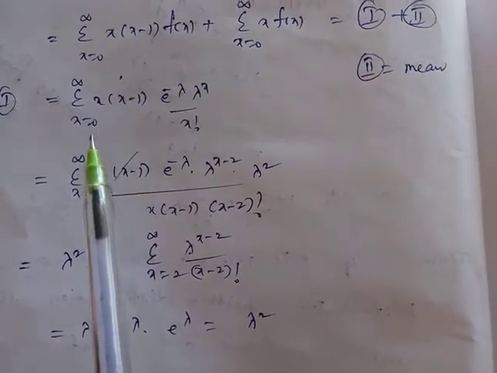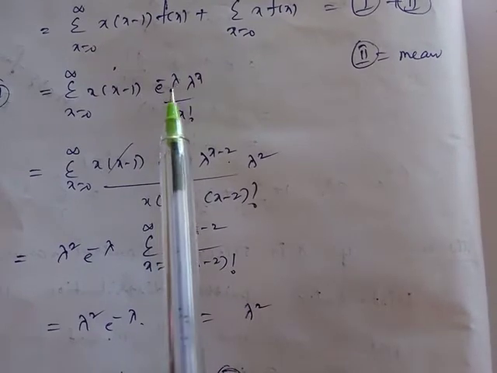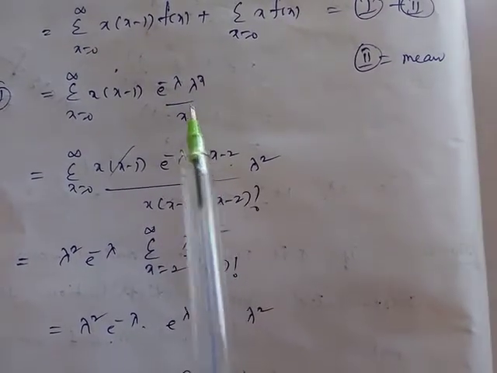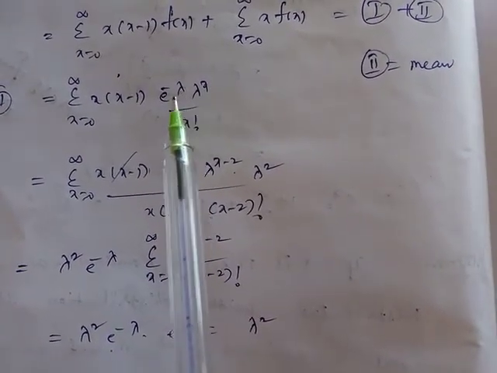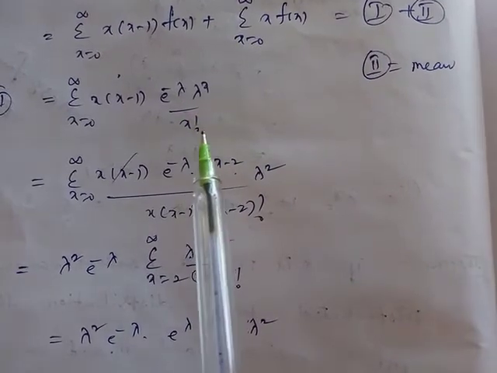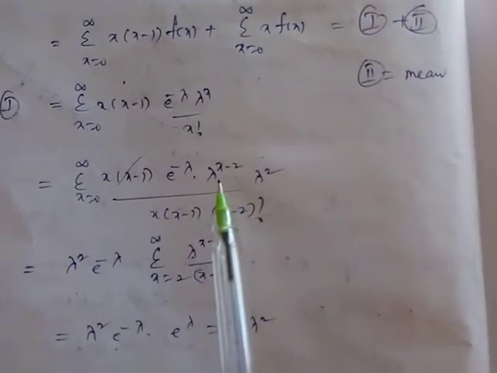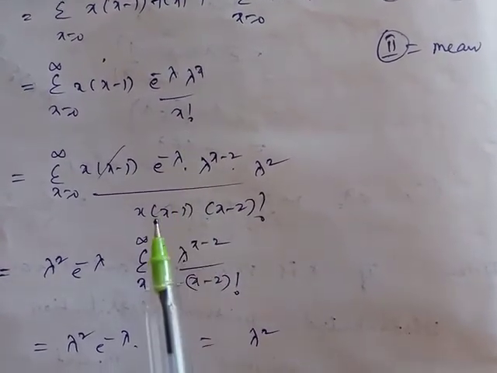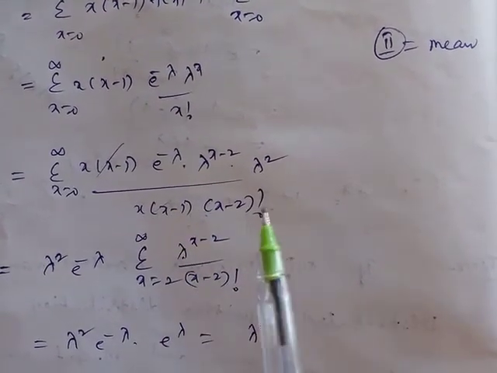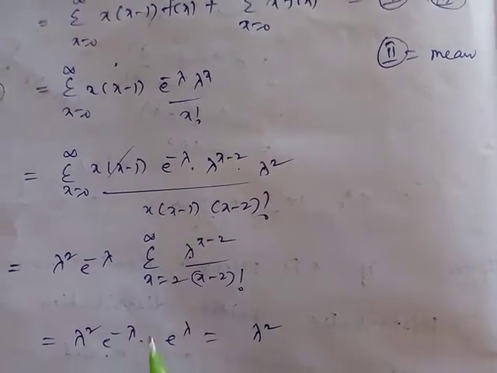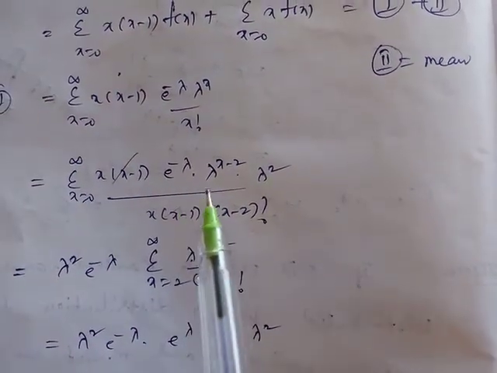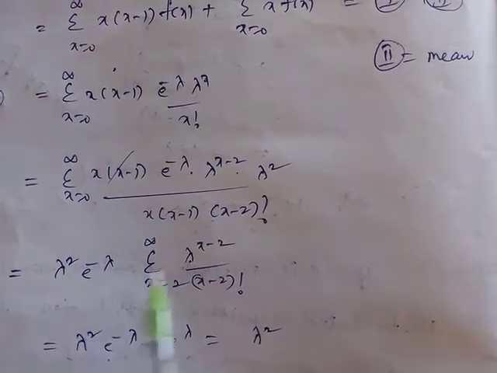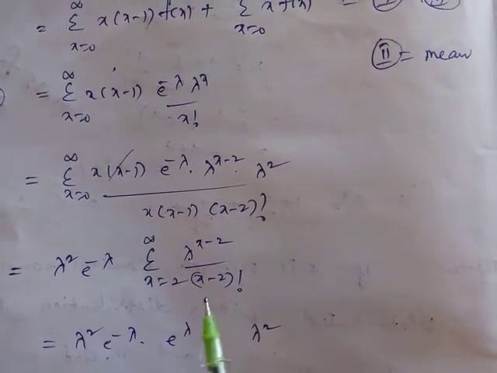That calculation is the summation from x equals 0 to infinity of x into x minus 1 into e power minus lambda into lambda power x by x factorial. So e power minus lambda is taken common, and lambda power x can be split into lambda power x minus 2 into lambda power 2, and x factorial can be written as x into x minus 1 into x minus 2 factorial. These two terms will be cancelled. So the numerator is e power minus lambda into lambda power 2 into lambda power x minus 2 by x minus 2 factorial.